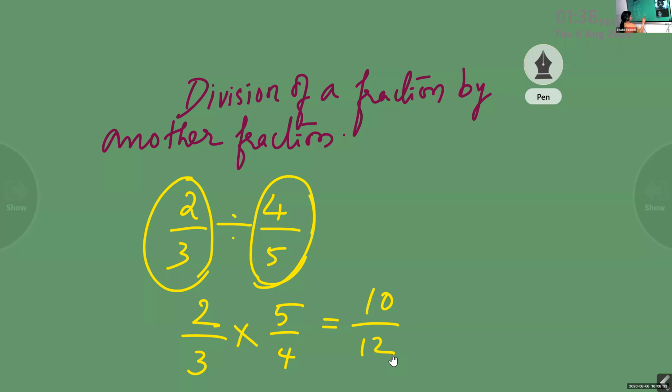What is 10 by 12? Reduce it. Divide by the common factor 2. The answer is 5 by 6.